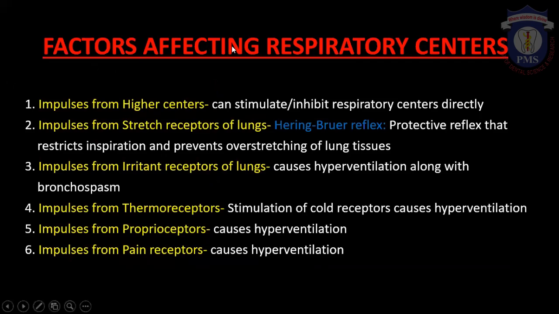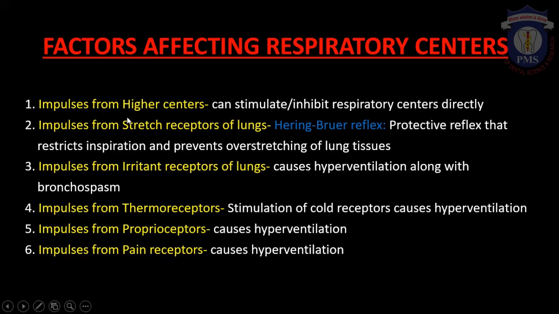Now, let's see what are the factors affecting respiratory centers. The first one is impulses from higher centers. The impulses from higher centers can either stimulate or inhibit the respiratory centers directly. So, the higher centers alter the respiration by sending impulses directly to the dorsal respiratory group of neurons. That is how they will either stimulate or inhibit respiratory centers.